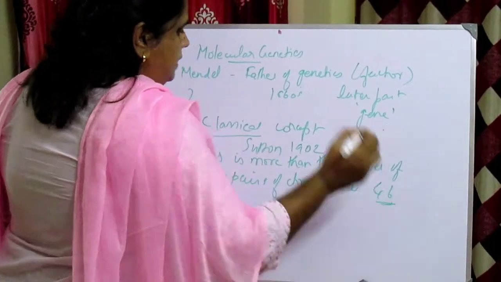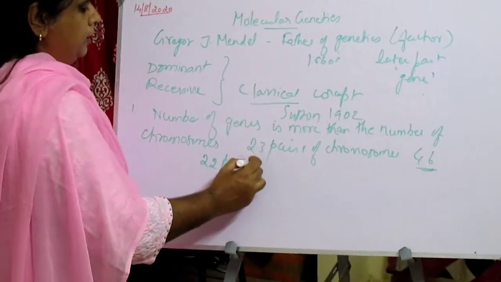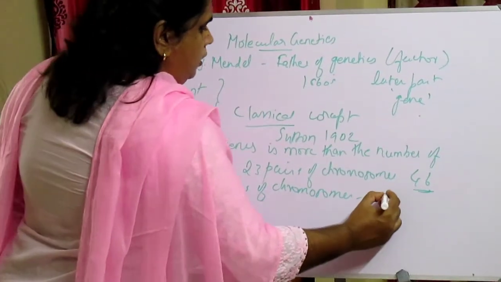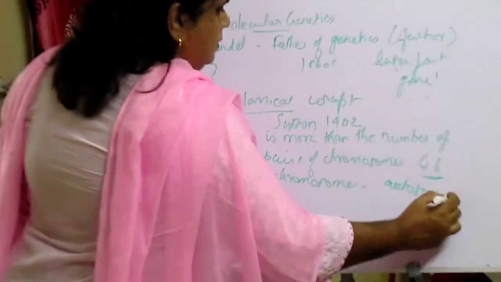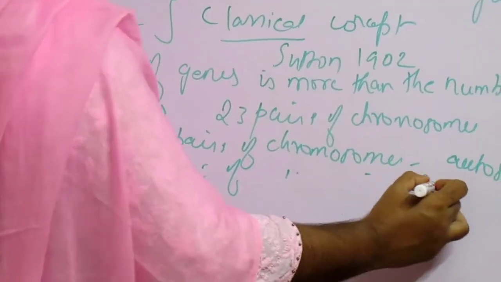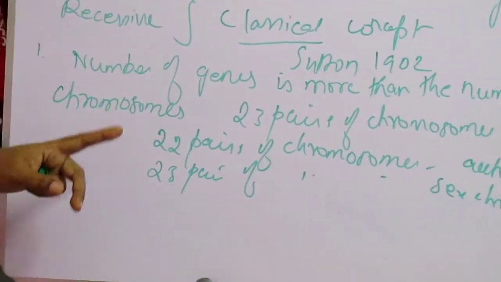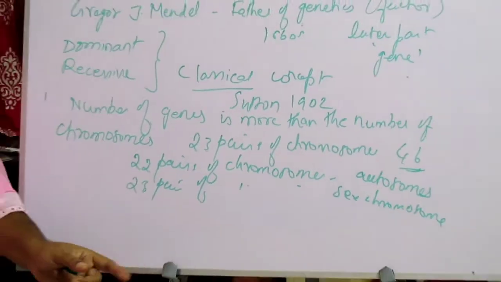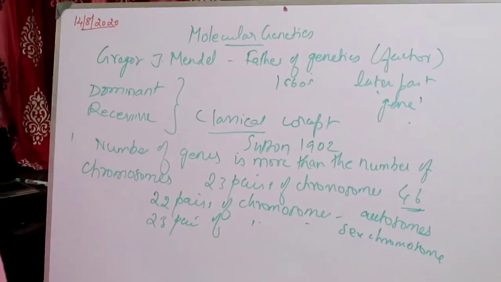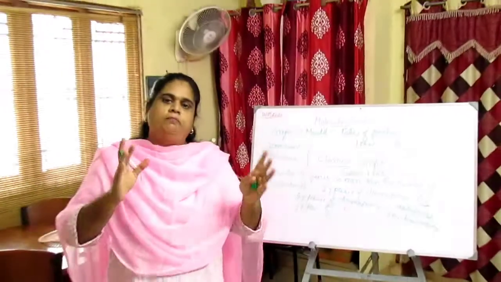That is 46 chromosomes, out of which 22 pairs are called autosomes, and the 23rd pair of chromosomes is the sex chromosomes. These 22 pairs, the autosomes, look the same in the male and the female.